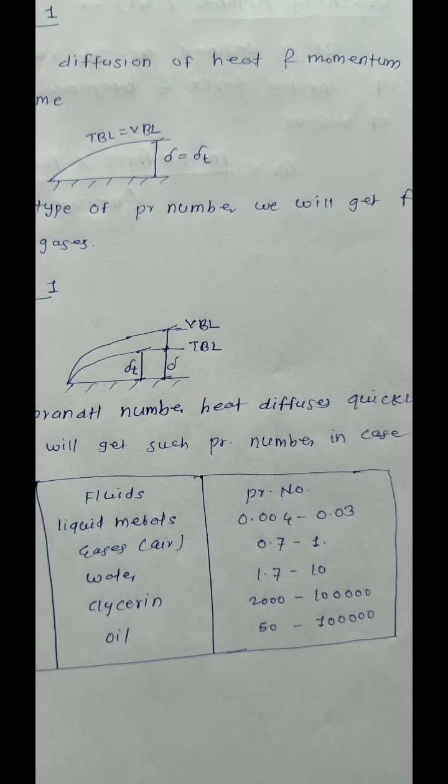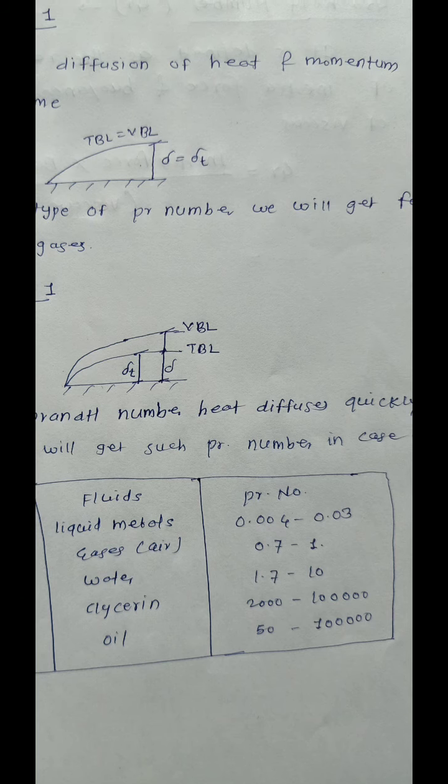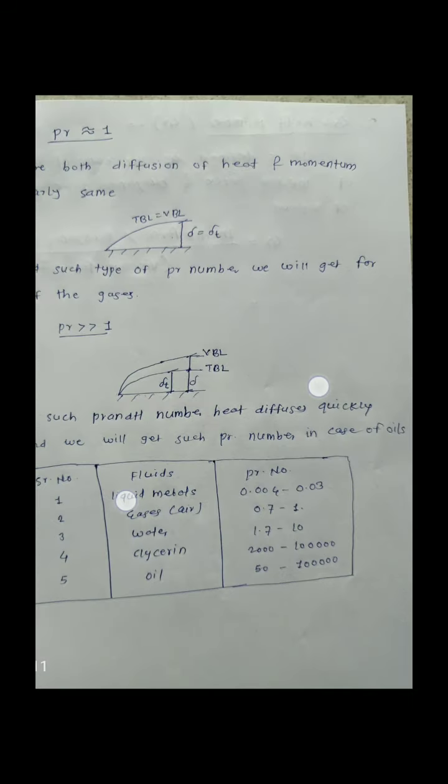What about the water? For the water, what is the value of Prandtl number? It is in between 1.7 to 10. What about the glycerin? For the glycerin, the value of Prandtl number is in between 2000 to 1 lakh. And what about the oil? The value of Prandtl number for oil is in between 50 to 1 lakh. So this is about the Prandtl number.